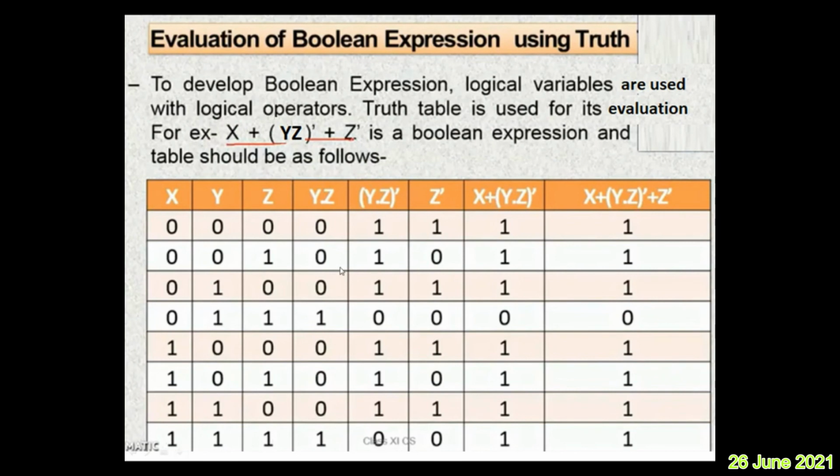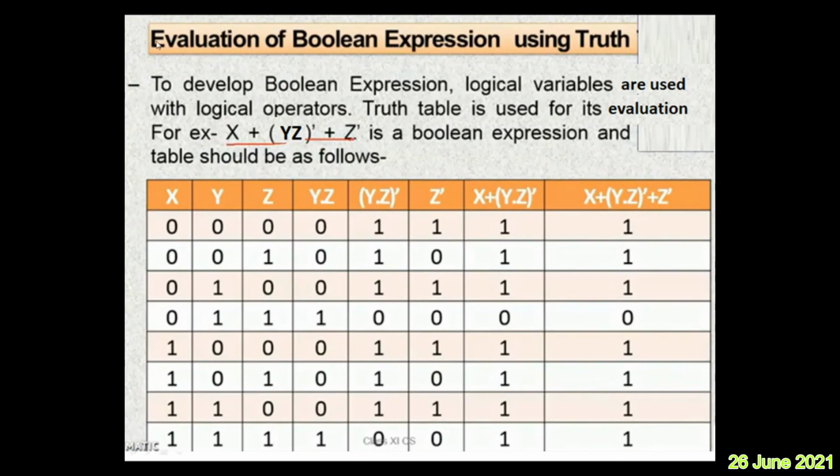So you have to write the possible combination from 0 to 7. When there are 2 variables, 0 to 3 we have written. When there are 3 variables, 0 to 7 we have to write, because 8 combinations. When there are 4 variables, we have to write 0 to 15, because 16 possible combinations will be there.